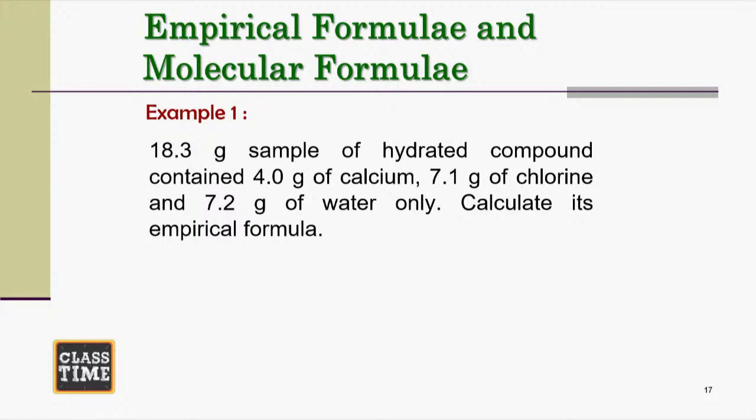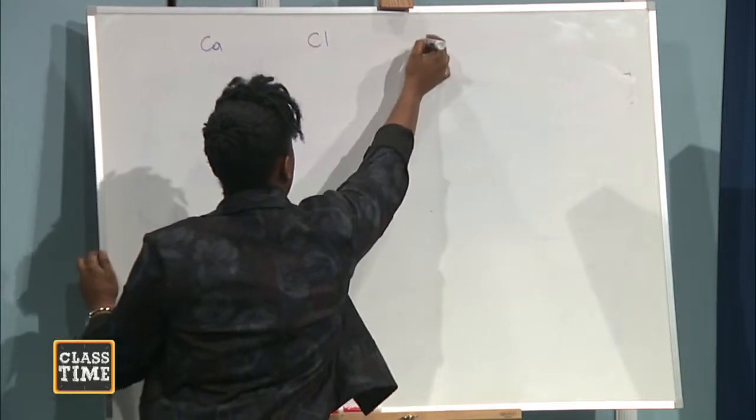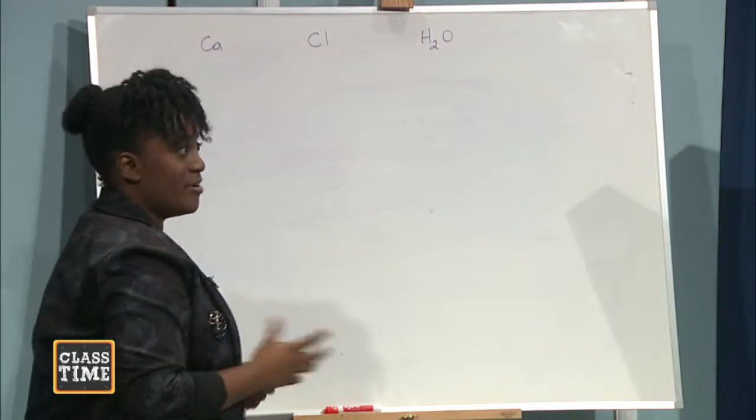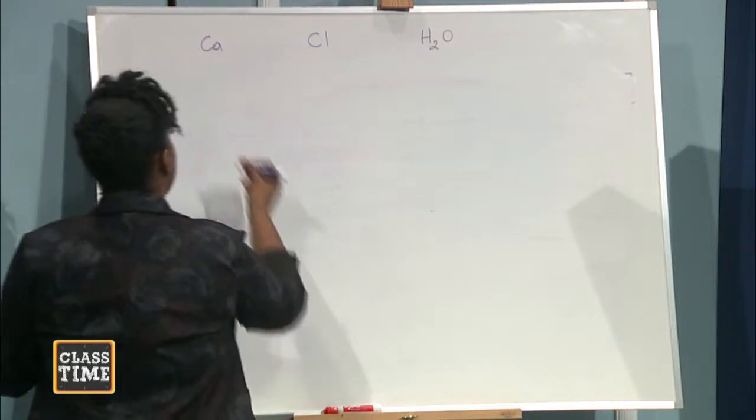So we have 4.0 grams of calcium, 7.1 grams of chlorine, and 7.2 grams of water. The 18.3 grams is just to tell you what the sample contains, so we don't put that part in the table. Everything should add up to 18.3 grams. I put calcium here, chlorine here, and water here. Hydrate means to add water. So we have 4 grams of calcium.